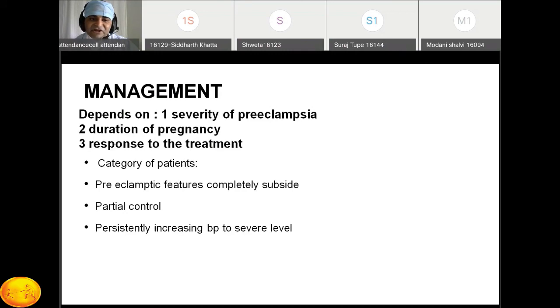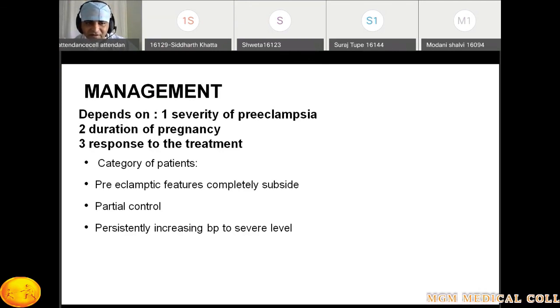Then next one is the partial control. With all this treatment, there is no complete control over the preeclamptic features, then we decide to deliver, because we know the definitive treatment of preeclampsia is the delivery of the placenta. But we have to keep a balance, because a 32-week baby is not so mature. So in this patient we can give corticosteroids. The question is, can you give corticosteroids in a patient with preeclampsia? Answer is yes, for fetal lung maturity.